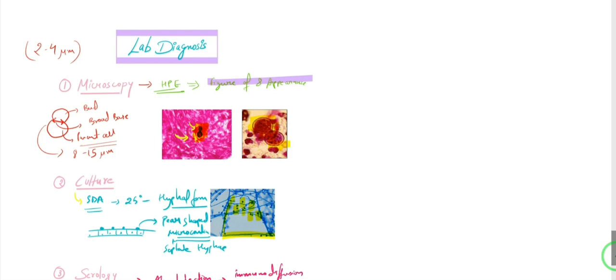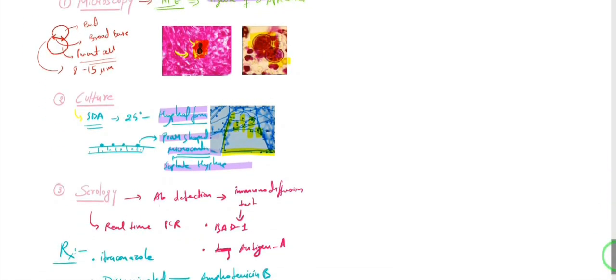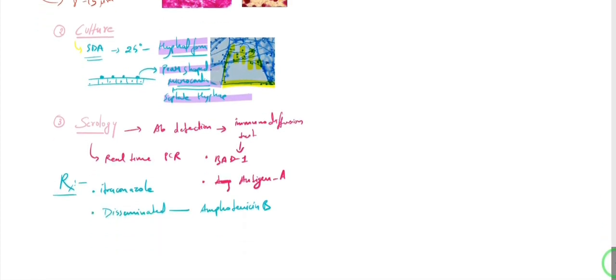On culture, you're going to see at 25 degrees Celsius the hyphal form, having pear-shaped microconidia with septate hyphae. In serology, we can do detection of antibodies against BAD1 and antigen A through immunodiffusion test, and we can do real-time PCR. For the treatment, we can give itraconazole, and in disseminated cases, we are going to use amphotericin B.